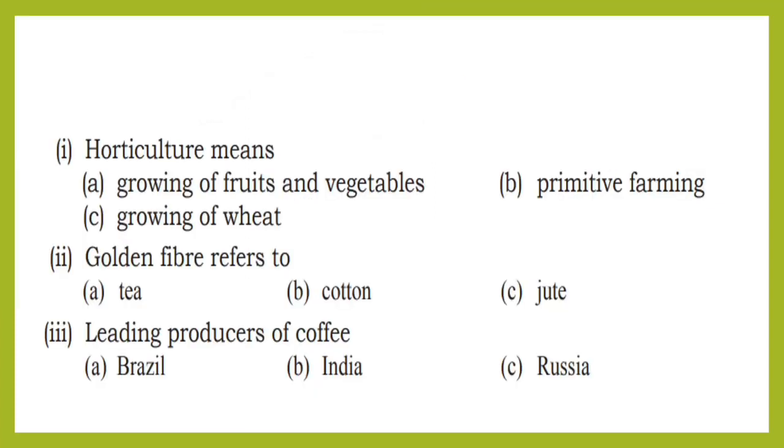Now, here is the exercise for you. Horticulture: you need to give the answer in the comment box. Golden fibers refer to the what? And the leading producer of coffee is known as what?